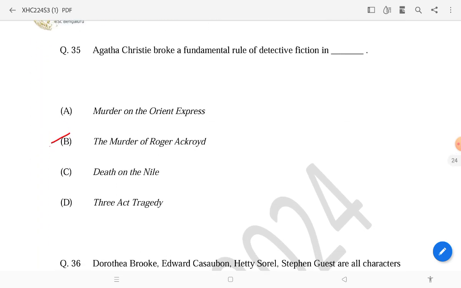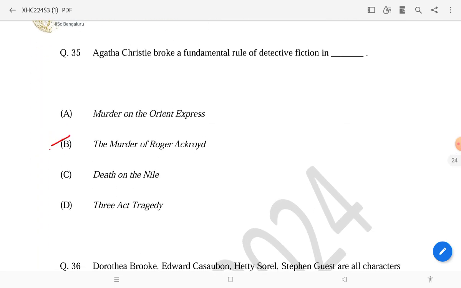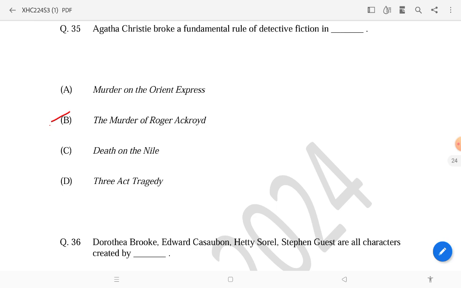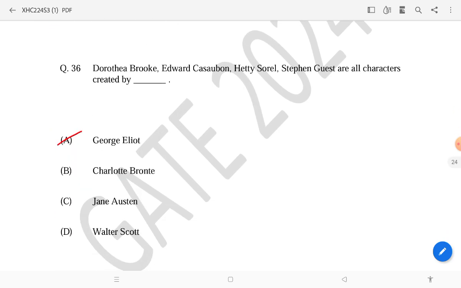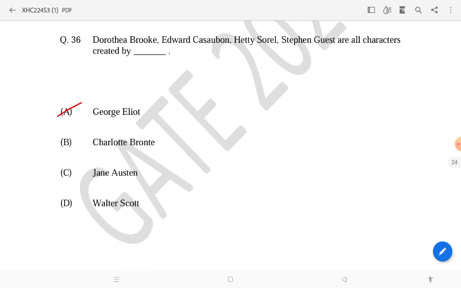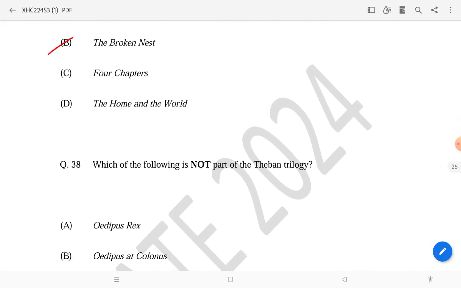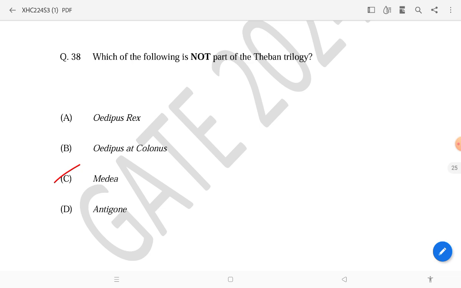Then question number 35, Agatha Christie broke a fundamental rule of detective fiction in The Murder of Roger Ackroyd. Okay. Dorothea Brooke, Adam Bede, Hetty Sorrel, Stephen Guest are all characters created by George Eliot. Then Charulata is an adaptation of which work by Rabindranath Tagore, and the answer will be The Broken Nest. Which of the following is part of the Theban trilogy? And the answer will be Medea.